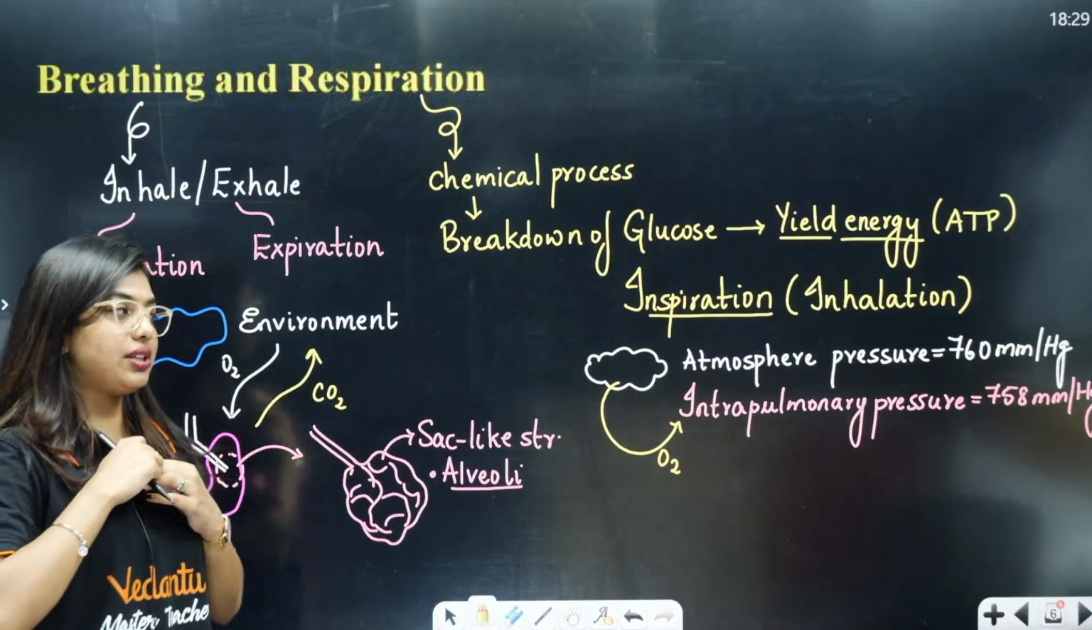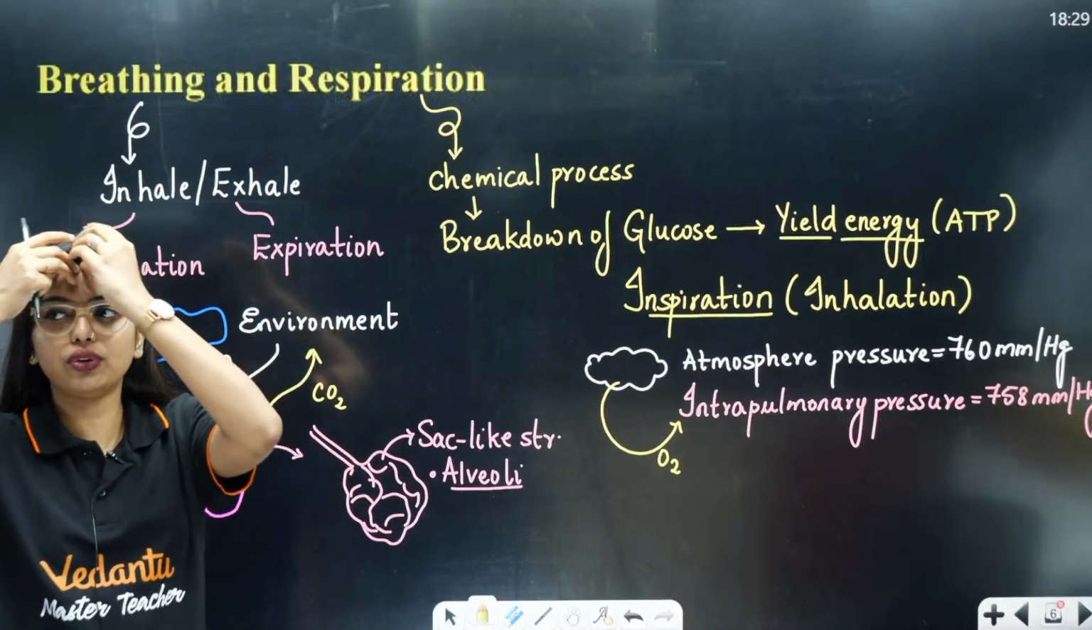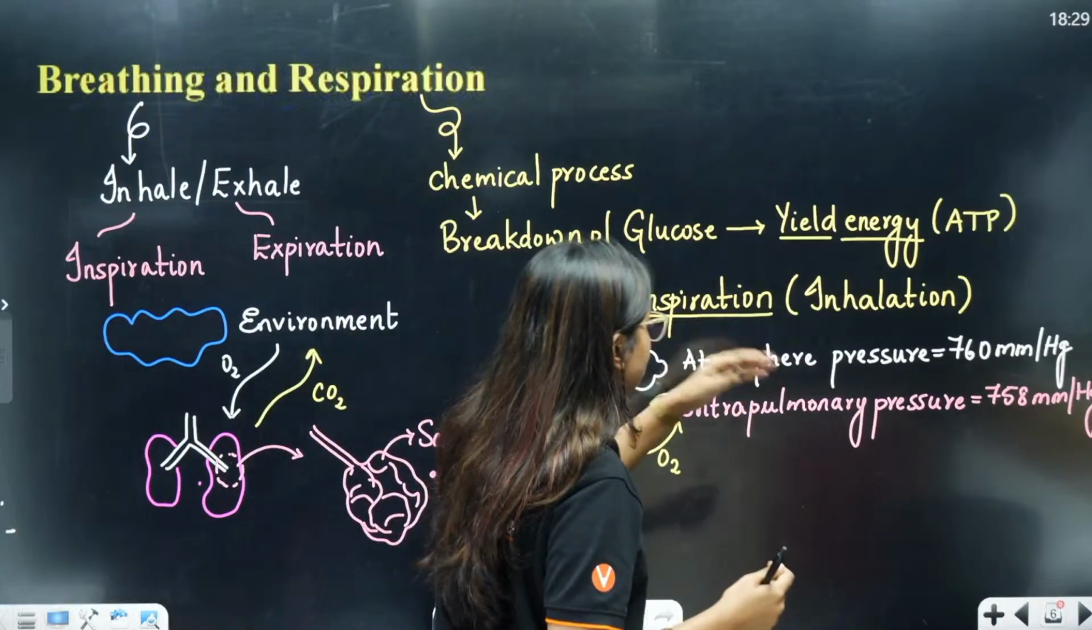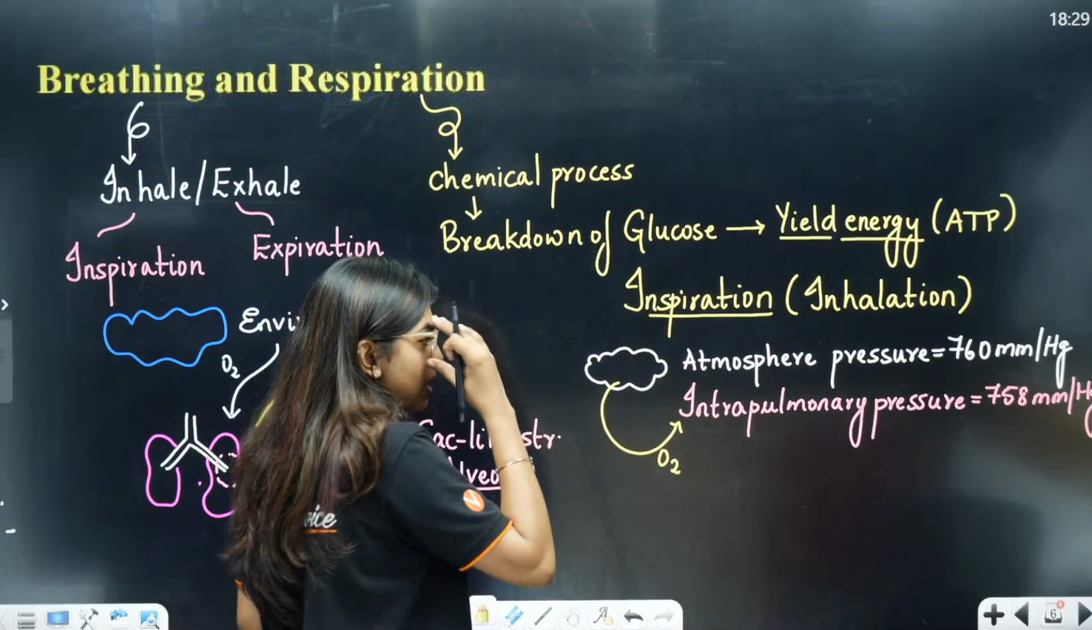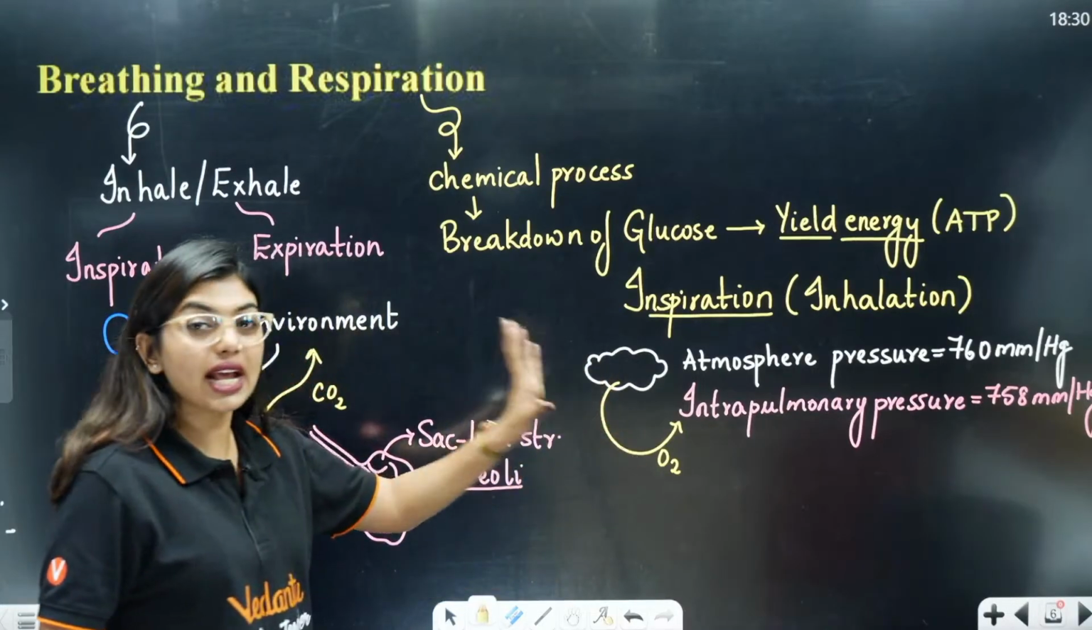Okay, oxygen. Clear to all of you? Yes or no? Thumbs up if all of you understood. Tell me quickly. Atmospheric pressure 760 mmHg, intrapulmonary pressure 758 mmHg. Okay. Now the oxygen has rushed inside.